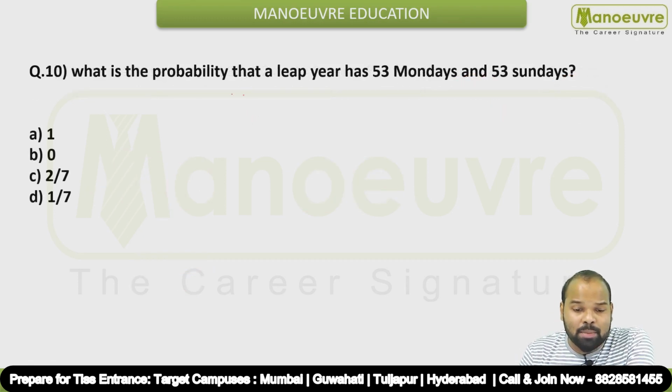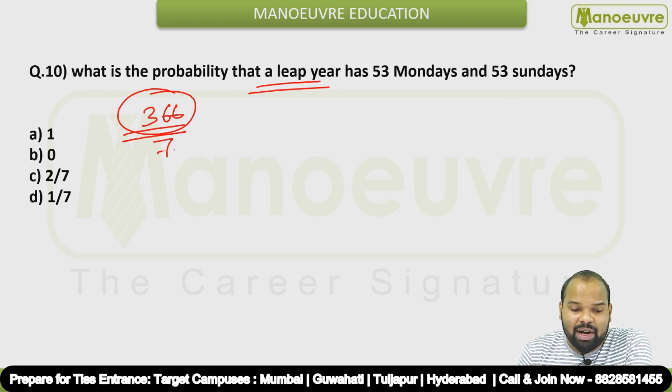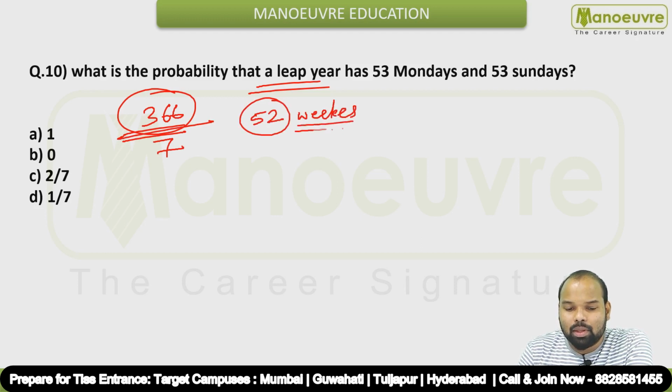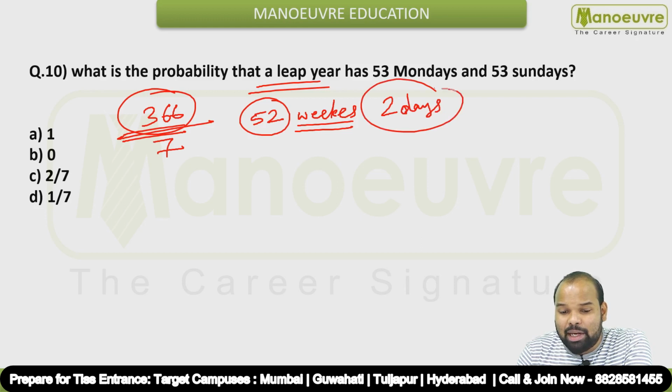Question number 10. What is the probability that a leap year has 53 Mondays and 53 Sundays? Okay, so how to find it? In a leap year there are 366 days, correct? So if we divide this particular number by 7, what do we get? We get 52 weeks. Okay, and there are two extra days remaining. So what values can these 2 days take?